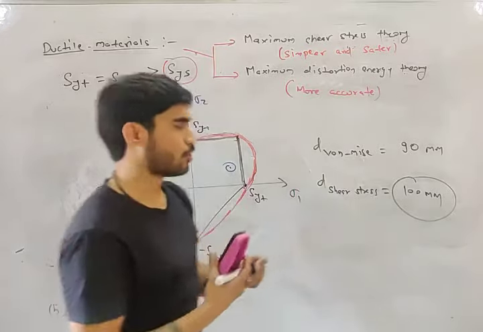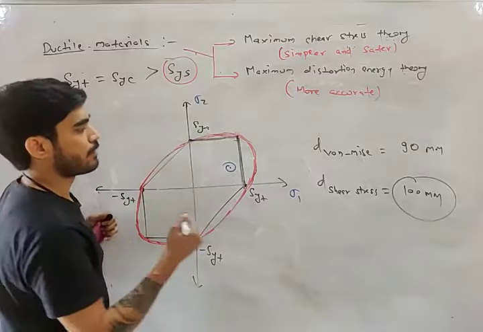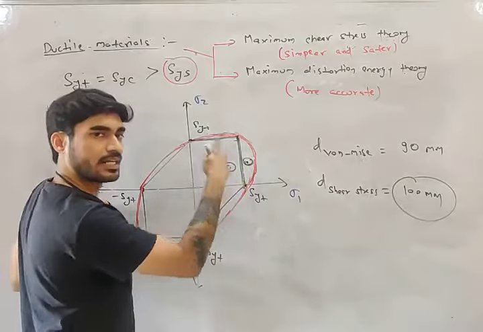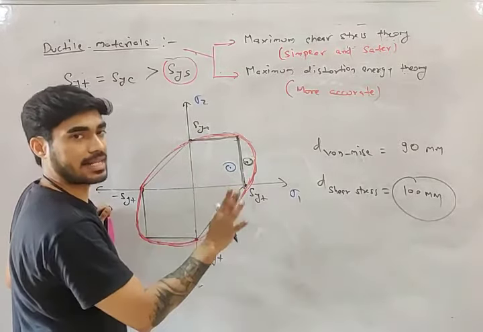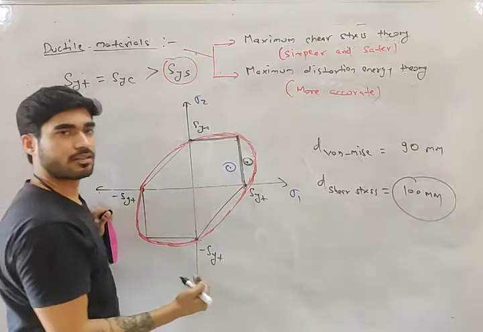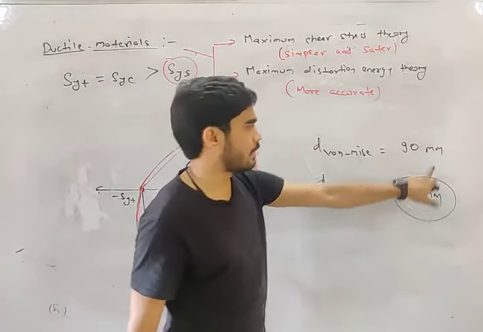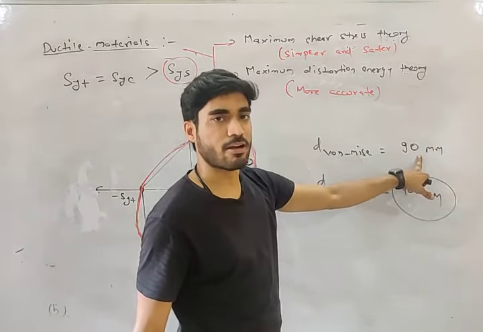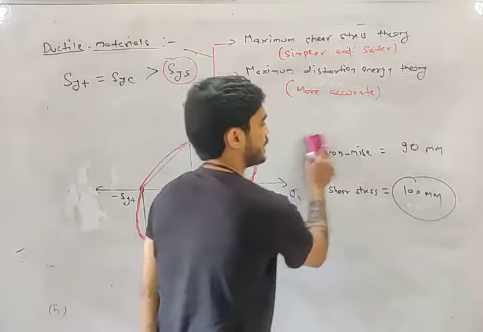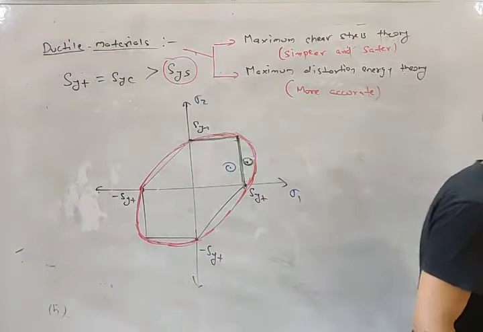So do you understand the difference between shear stress theory and von Mises theory? In case of von Mises theory, dimensions will be less. If it is here, it is safe from von Mises, dimensions are less. But in order to save it from shear stress theory, you have to move it inside, meaning stresses should be reduced, meaning dimension should be increased. So it will be safe from von Mises at 90 mm, but according to shear stress theory, to save it, it should be 100 mm. So in which case are you getting more dimension? In case of shear stress theory. So do you understand this difference, my friend?